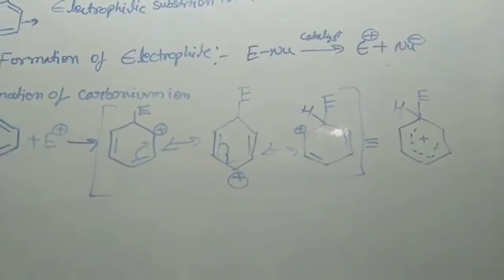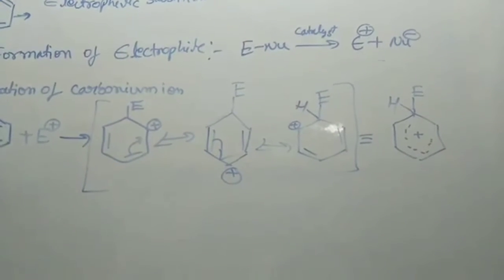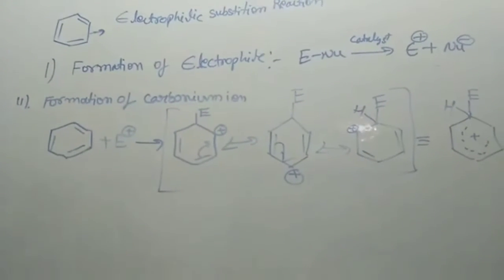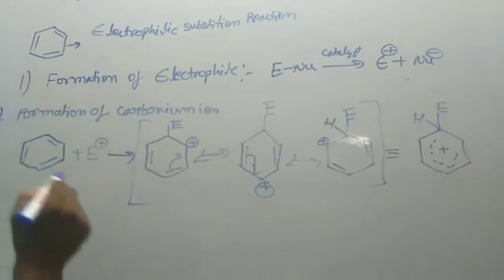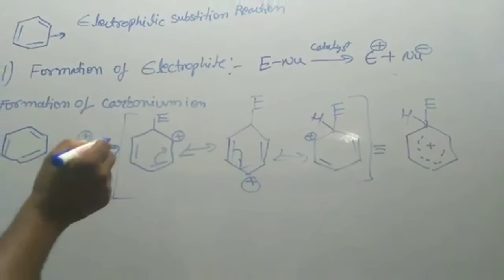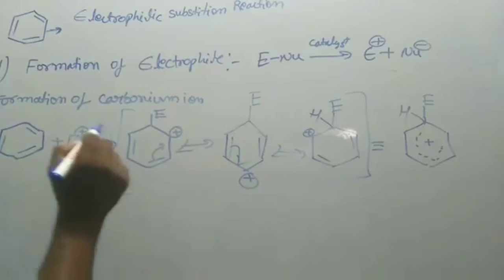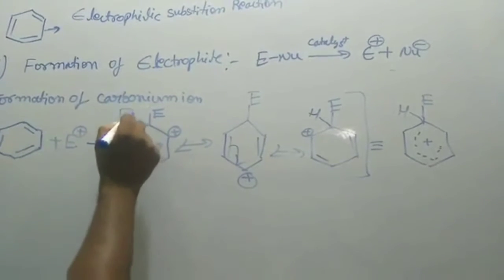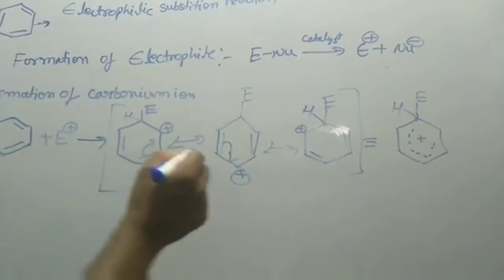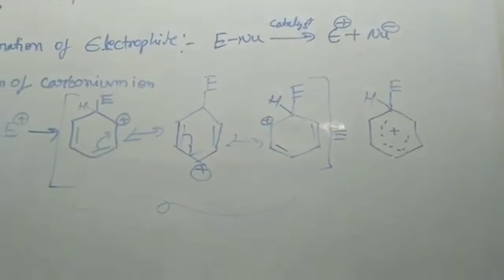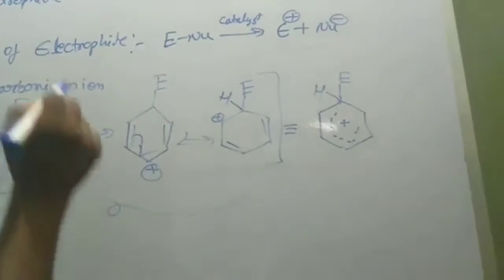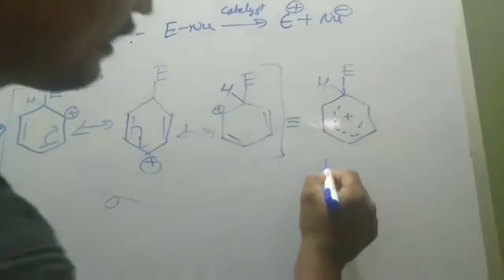Friends, when the electrophile approaches towards the benzene ring, the carbon present in the benzene acquires positive charge and another carbon acquires negative charge. So at the negative position, the electrophile comes and attacks to give carbonium ion. This carbonium ion is stabilized by resonance structures. These are the resonance structures of carbonium ion, and these three resonance structures combine to give resonance hybrid.